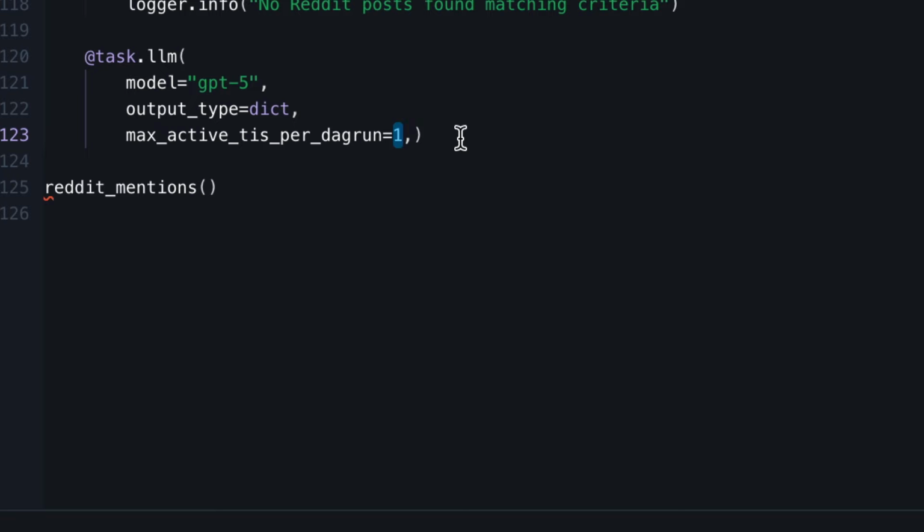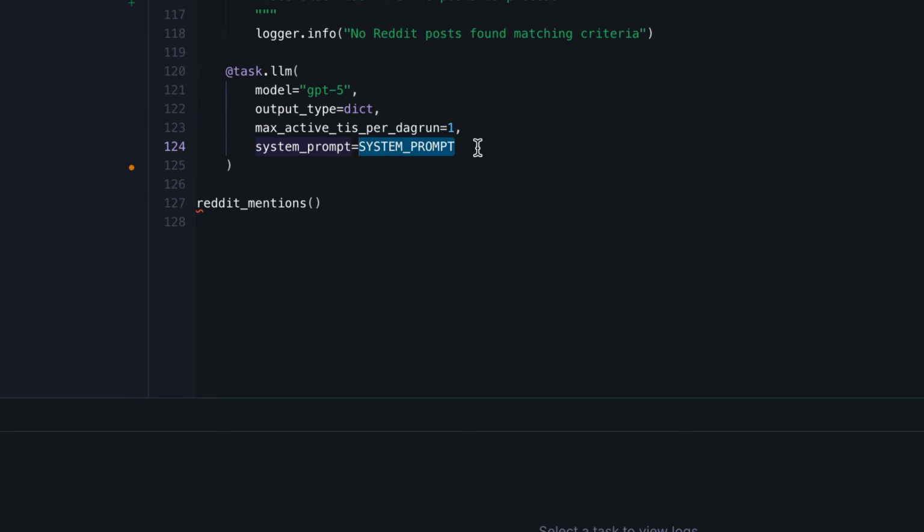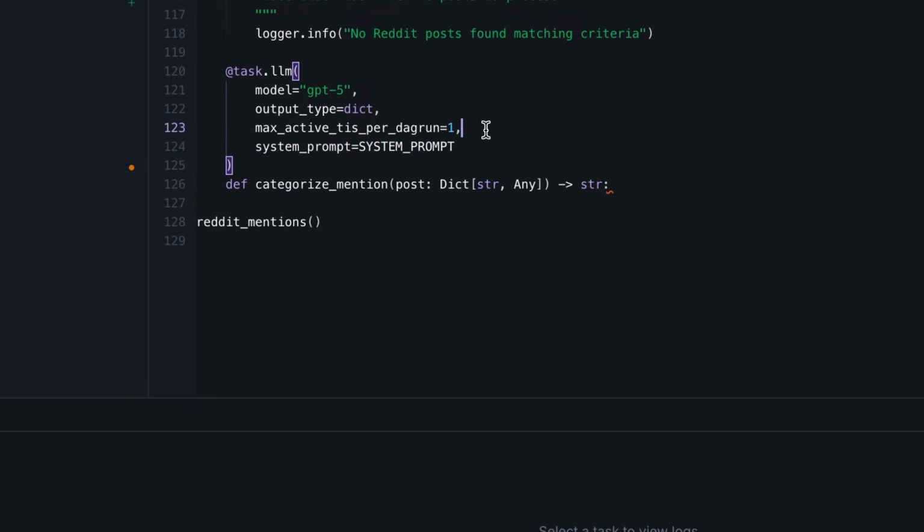And this is a best practice whenever you have a task that consumes a lot of resources or interacts with an API or an external system. Be careful, because if you have multiple task instances of your task running at the same time, you may overload the API or the system that you interact with. So this is a best practice, and that's why we set it to 1. Then we define the system prompt. And this is important because that's the guidelines, the instructions that we pass to the LLM to correctly categorize the Reddit post.